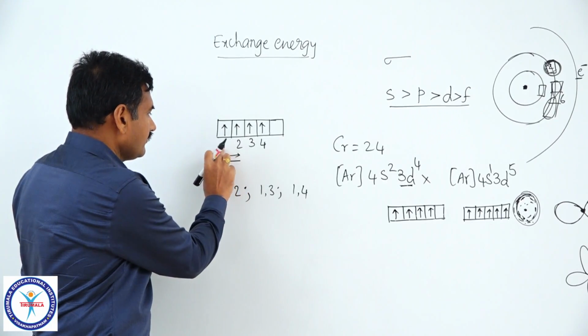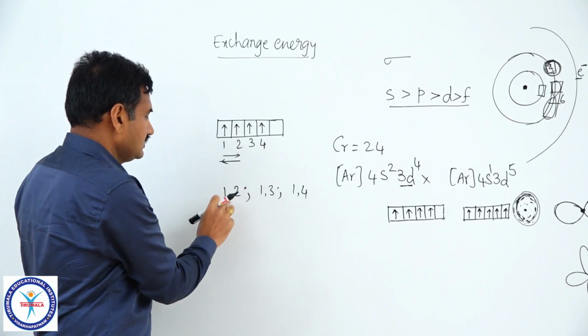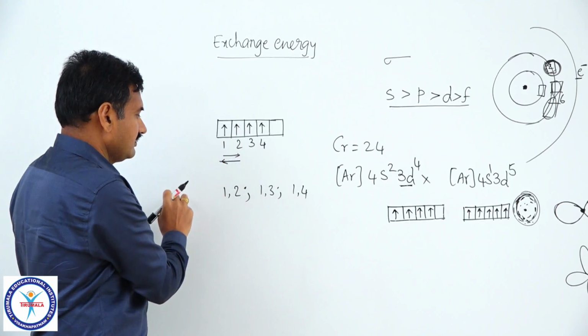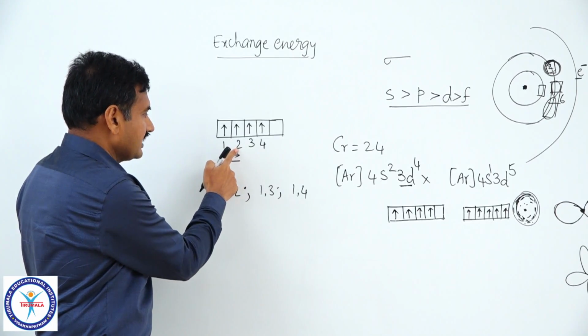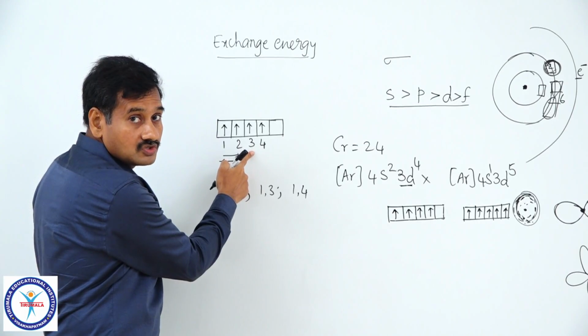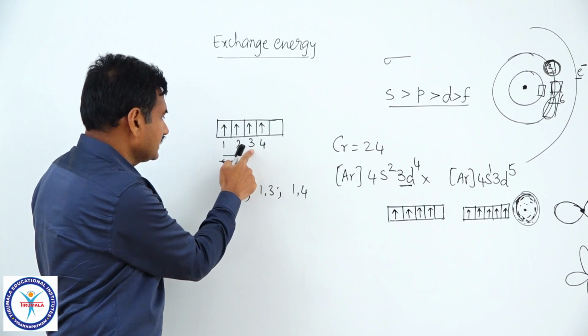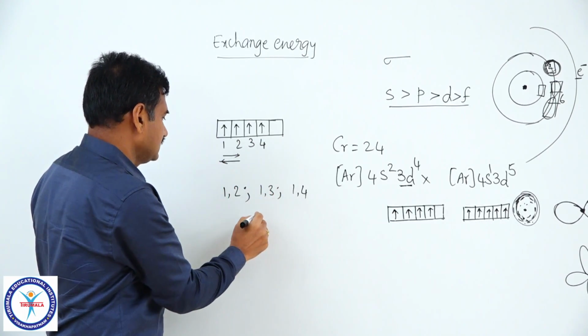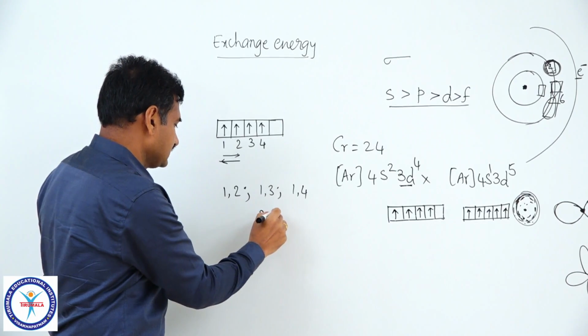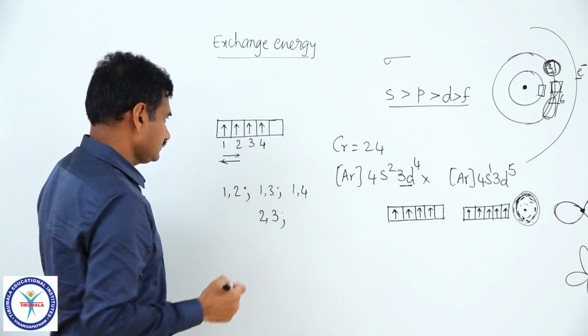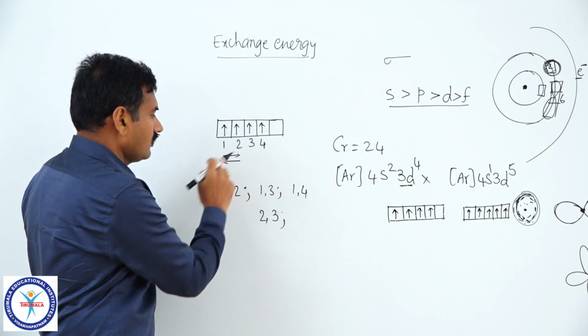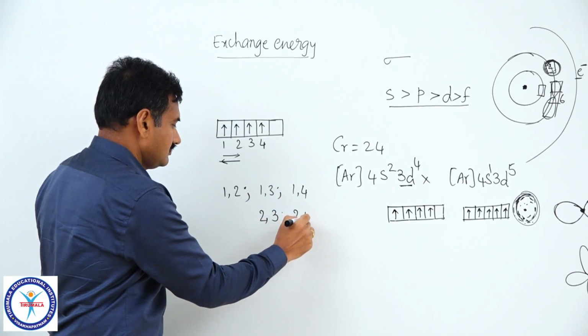So, second electron and first electron may exchange, that is already given, 1-2 exchange is already given. Second electron may exchange its position even with third electron also. So, because of 2-3 exchange, there is loss in some energy. Second electron may exchange its position with third electron, or 2 and 4 also may exchange with each other, 2-4.